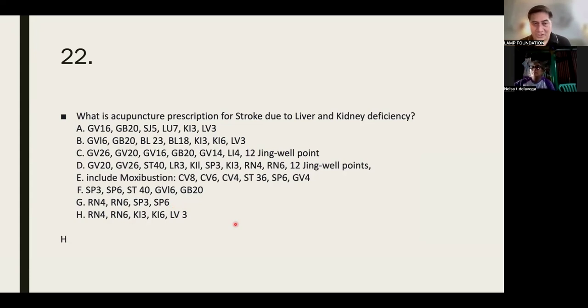Letter H. Ren 4, Ren 6, kidney 3, kidney 6, liver 3. This is so obvious, so liver and kidney. So for those who can relate, if you belong to the elderly group, you might as well have regular maintenance acupuncture treatments using these 5. No?